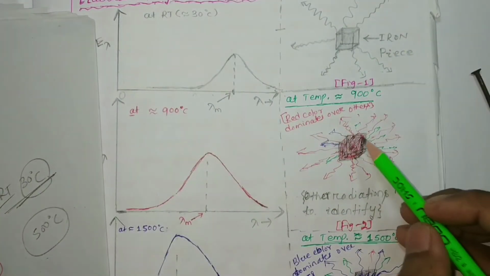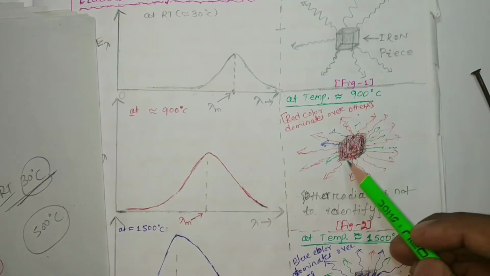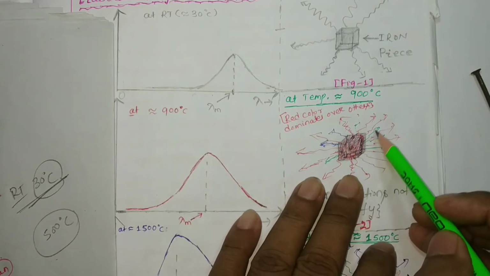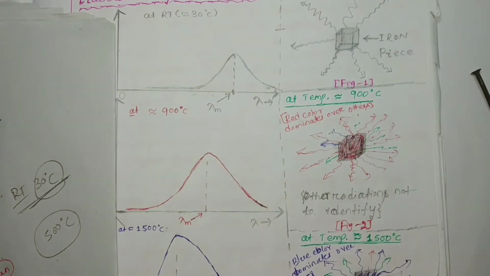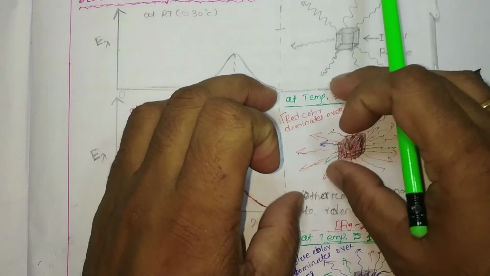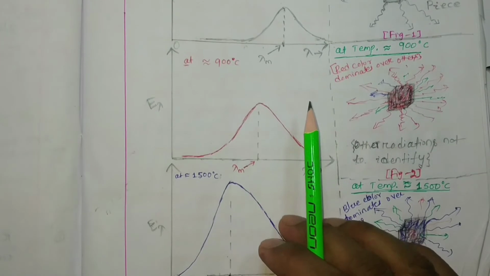So here you can see the iron piece at 900 degrees centigrade will be dominated by the color red over green and blue. Now if we draw these radiations at 900 degrees centigrade in a graph, it will be like this.